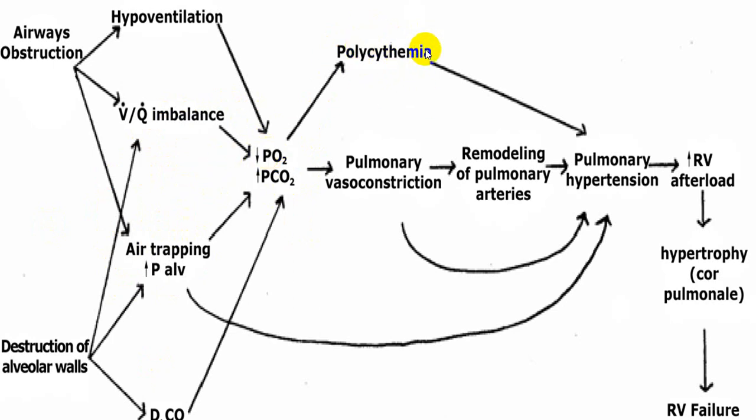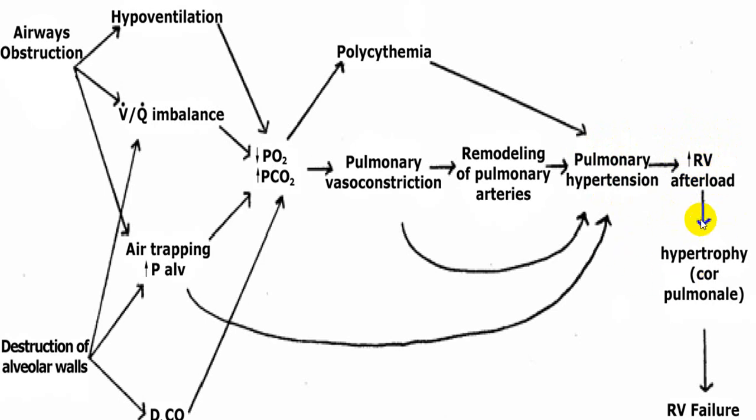That polycythemia can also lead to pulmonary hypertension. Because of air trapping, that also can lead to pulmonary hypertension. And because of hypoxia, you will get a pulmonary vasoconstriction and remodeling of the arteries. And once the remodeling takes place, it is an irreversible process which will produce persistent pulmonary hypertension. Because of persistent pulmonary hypertension, there is an increased afterload on the right ventricle, which will result in right ventricular